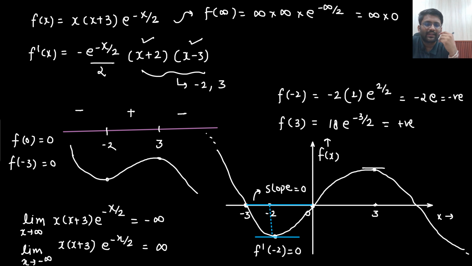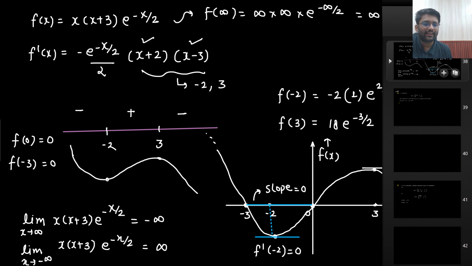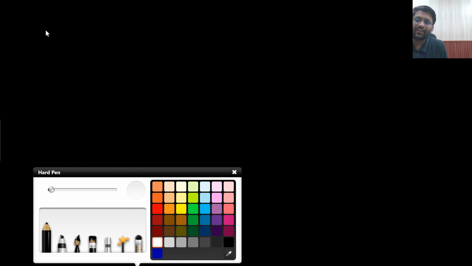So you will have to apply the L'Hopital rule only. How will you do it? How will you find out this limit? I was just thinking that I could give some intuition, but no, mathematics only we will have to apply. Basically, if I am asking you this limit, you need to find it without drawing the graph: x into x plus 3 e to the power minus x by 2. So what you will do is, sir, you will directly put infinity here.